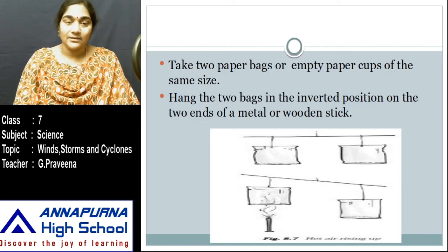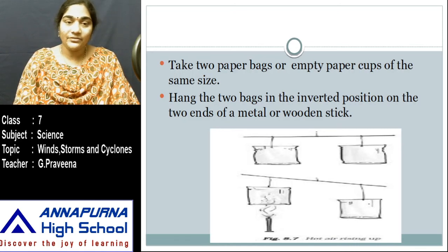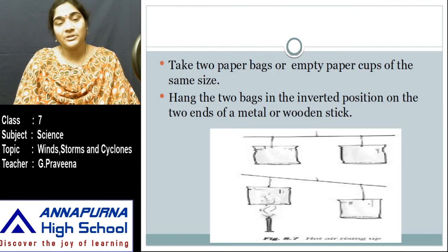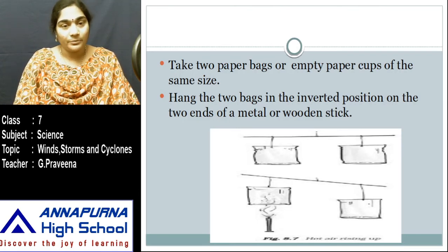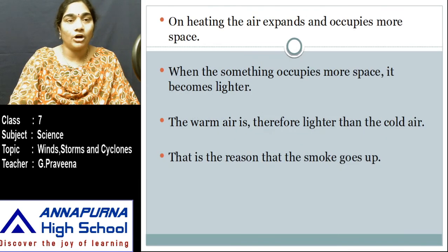You can see that the bag above the candle is lifted up. In the sense, there is a disturbance in balance. So why is this happening? It is because the air surrounding the burning candle is getting heated, and this warm air is trying to lift the paper bag. It is due to this reason that a disturbance is created in the balance of the 2 papers. So from this experiment, it is clear that air expands on heating.